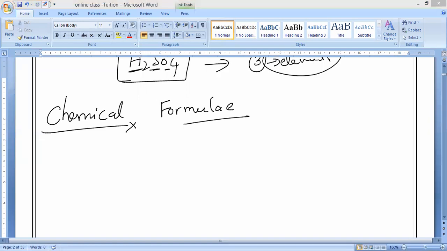So chemical formulae means a representation, a shortcut. For example, Pradosh is a shortcut. His mother will call him with a short name, like a sweet name. Every time we cannot call with our original name, so we'll keep names like Sunny, Bunny, Punni, Pulla, etc. Correct or not? Please respond to me.